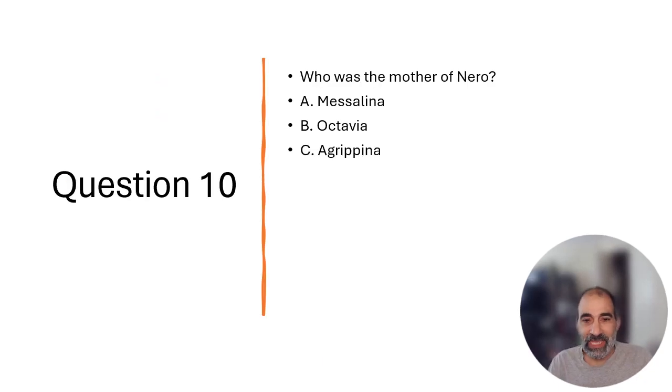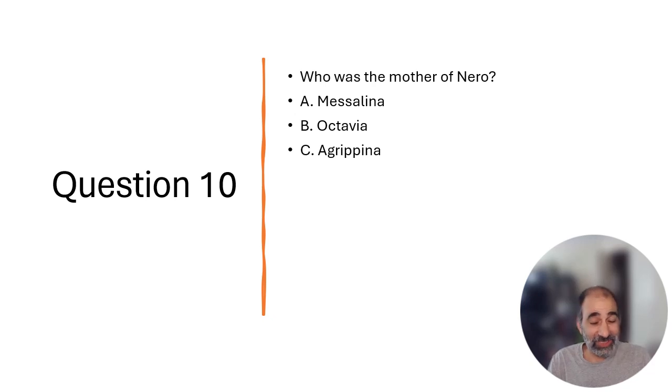All right, question 10. Who was the mother of Nero? Right, so Nero, very famous emperor. Most people have heard of him, but who's his mom? Messalina, Octavia, or Agrippina? Sometimes I've heard her name pronounced Agrippina. And the answer to that is C, actually, Agrippina. And I actually have a video, everything you need to know about Nero, in 10 minutes as well. So that's another one you can look up if you want to learn.